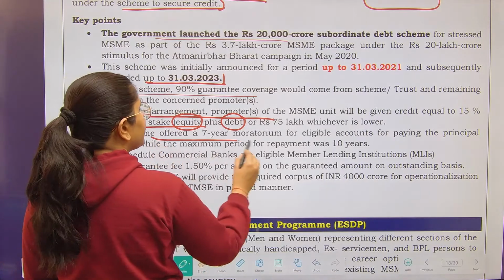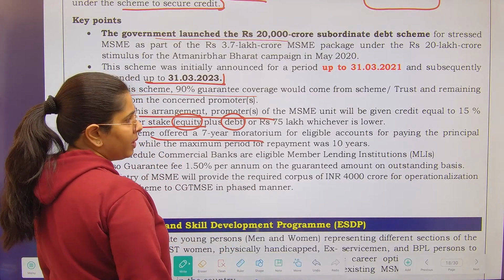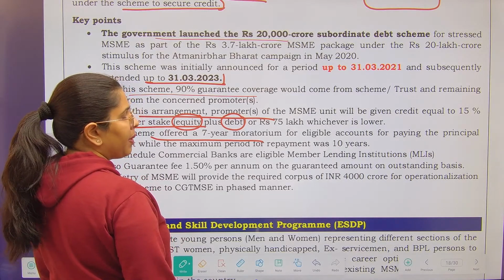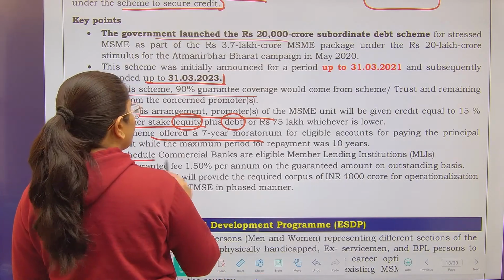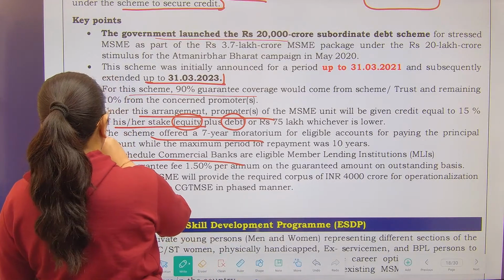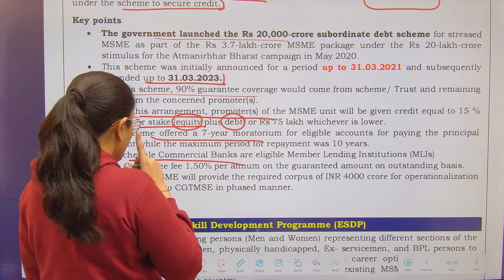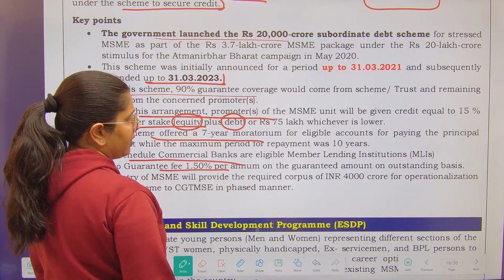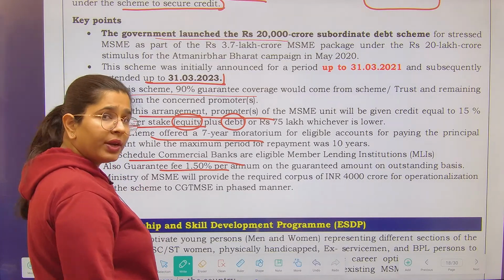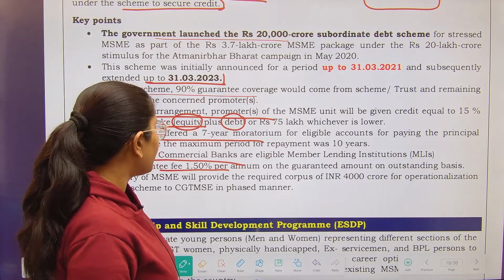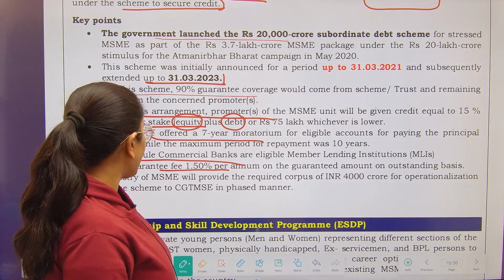The scheme offered a 7-year moratorium for eligible accounts for paying the principal amount, while the maximum period for repayment was 10 years. All scheduled commercial banks are eligible member lending institutions. I'm going to explain this particular thing. And also a guarantee fee of 1.5% will be paid. Now, to whom will it be paid? It will be paid to the banks, because banks are going to provide the guarantee.